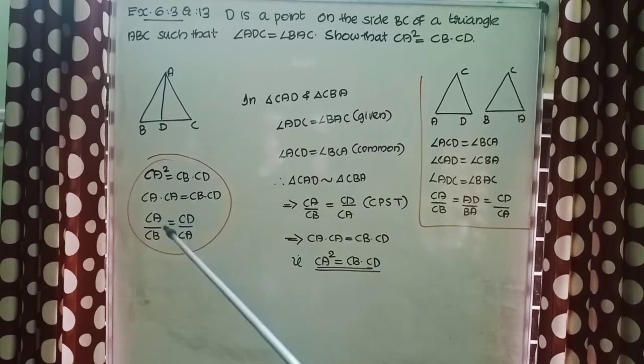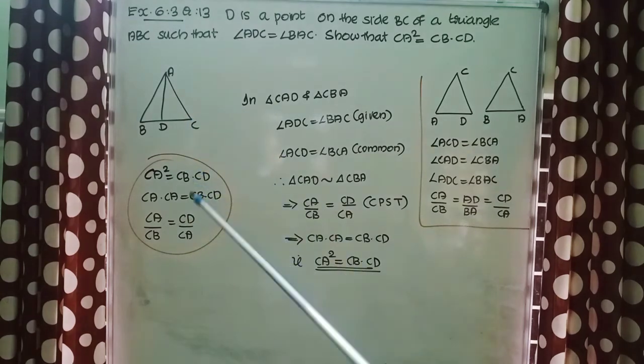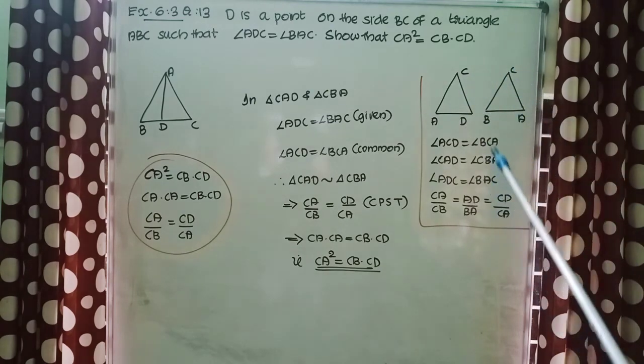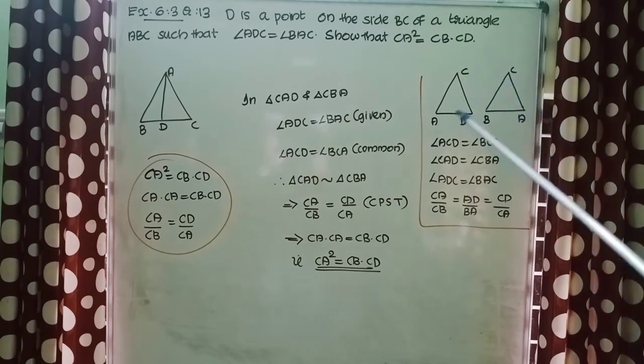Now we can form a pair of triangles. From the upper portion we can make a triangle CAD. Then from the lower portion we can take another triangle CBA. So we have got two triangles CAD and CBA, and these are the corresponding sides of those two triangles. So to prove this portion, we need to prove these two triangles are similar. That is triangle CAD and triangle CBA. So I have drawn two triangles and named CAD and CBA.